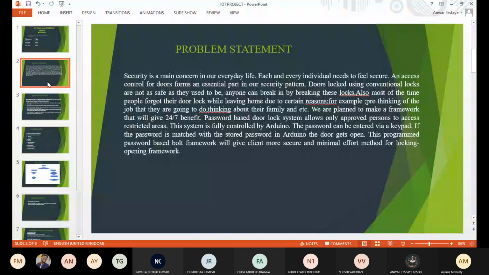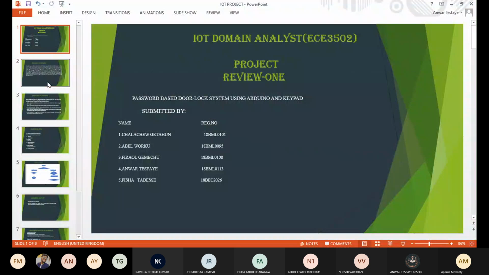Also, most of the time, people forget to lock their door while leaving home for certain reasons, right? For example, thinking of the job that they are going to do, thinking about their family, thinking about something else. So that's the most common problem. We are going to solve this problem using a password-based door lock system, and these are the problem statements.